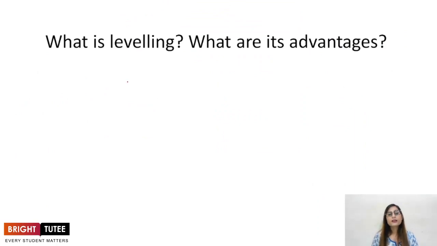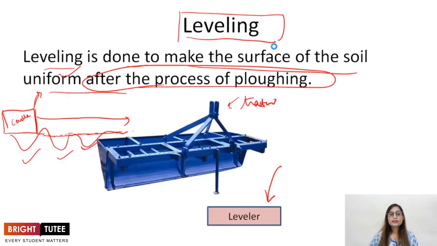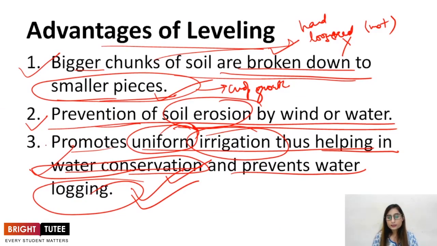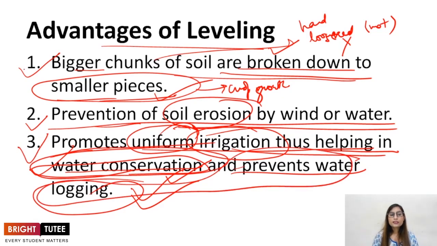What is leveling? What are its advantages? Leveling is done to make the surface of the soil uniform after the process of plowing, right? Now the advantages are that bigger chunks of soil are broken into smaller pieces, as I have already explained why this is important. Secondly, prevention of soil erosion by wind or water. And thirdly, promotes the uniform irrigation, thus helping in water conservation and prevents water logging, right? So these are the advantages of leveling.